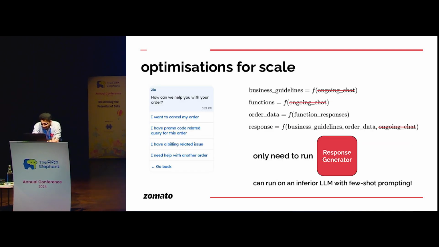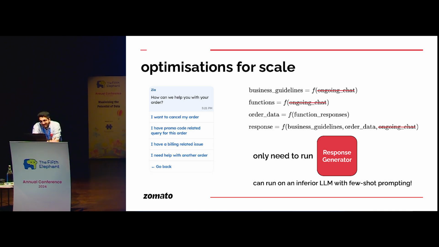Apart from that, obviously scale requires some optimizations for you to do because of latency and cost factors. You cannot keep bumping them up. So one glaring optimization that we saw was that you must have seen this snippet that you guys see here. I want to cancel my order, I have a promo related query, etc., etc.